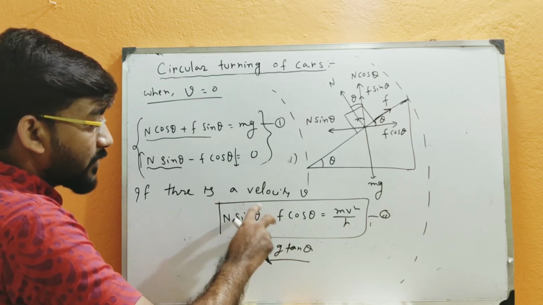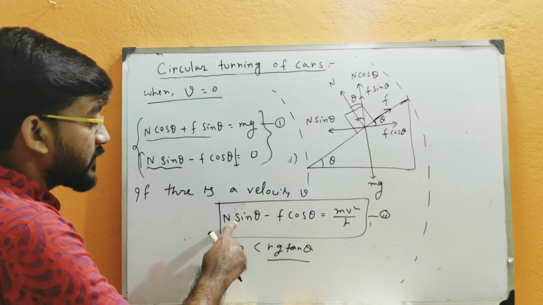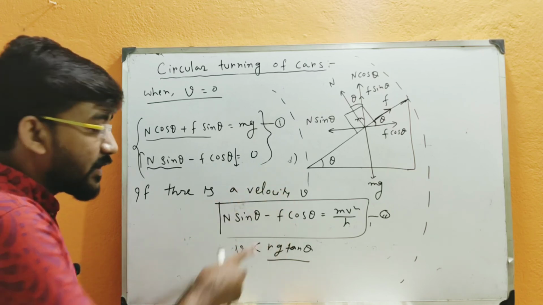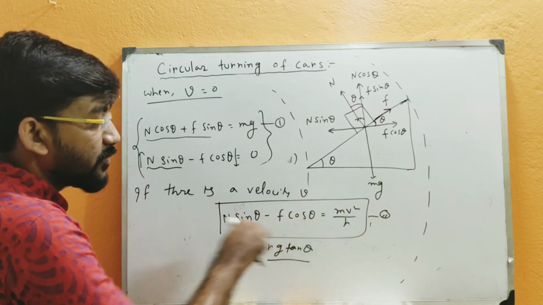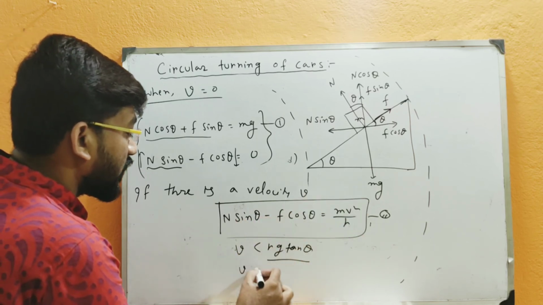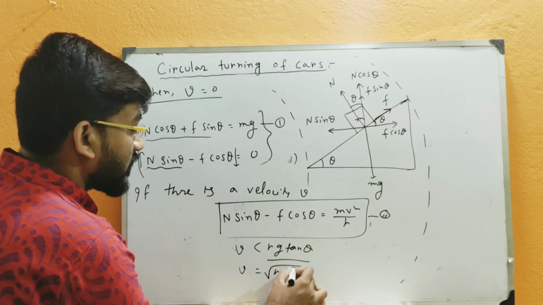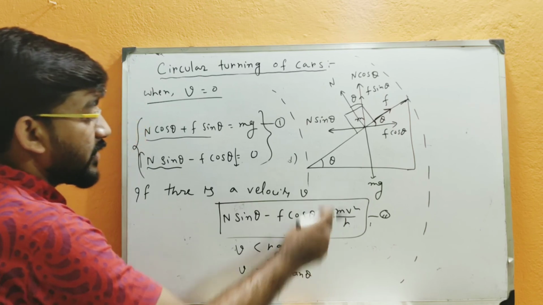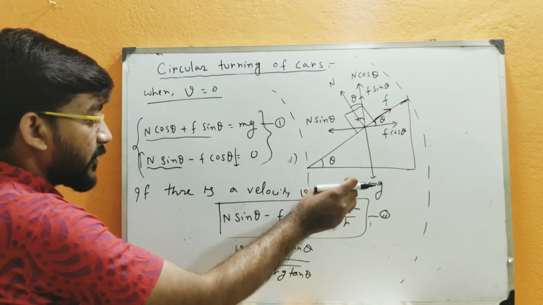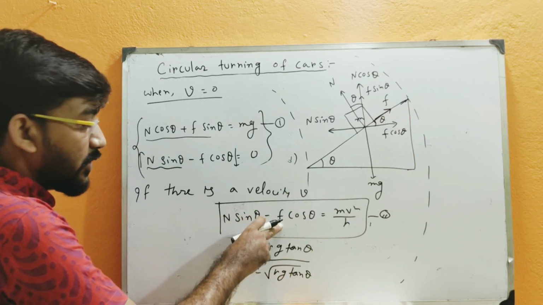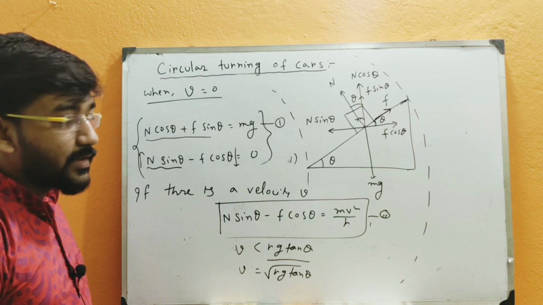And after certain time, this F will be 0. For a particular velocity this F will be 0, and that is v equal to root over rg tan theta. When v is increased up to a certain value, this F will be 0, and that condition is v equal to root over rg tan theta.